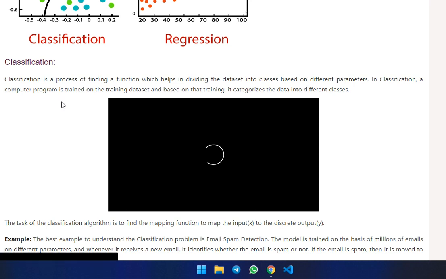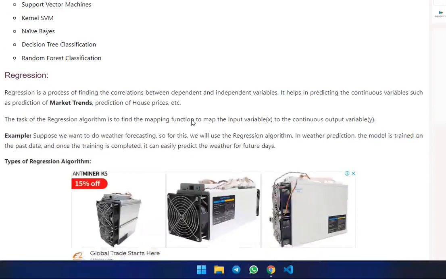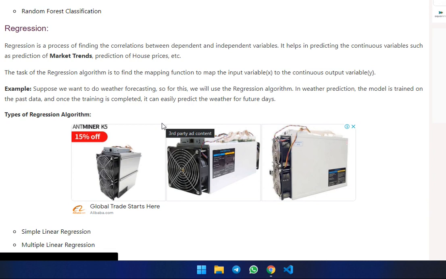Classification is the process of finding a function that helps divide the data set into classes based on different parameters. In classification, a computer program is trained on the training data, and based on the training, it categorizes the data into different classes. Types of classification algorithms: logistic regression, k-nearest neighbors, support vector machine, kernel SVM, naive Bayes, decision tree, random forest classification. Then what is regression?